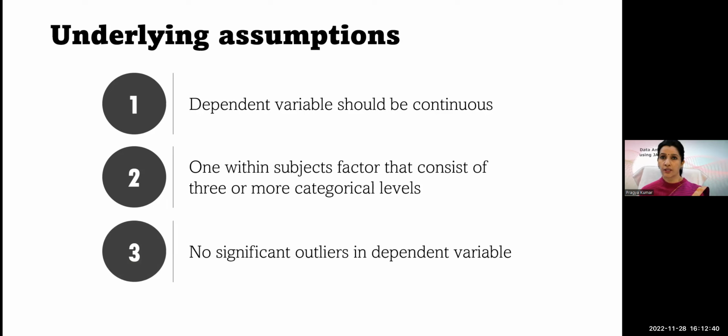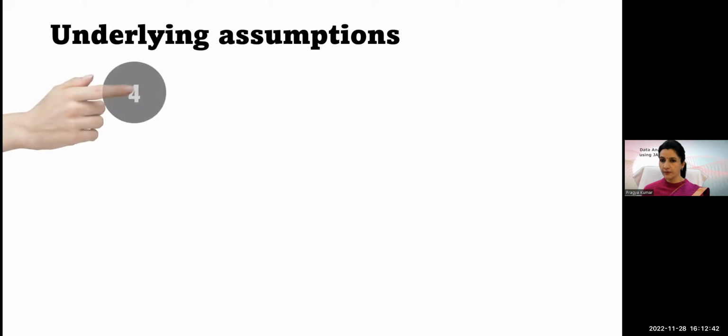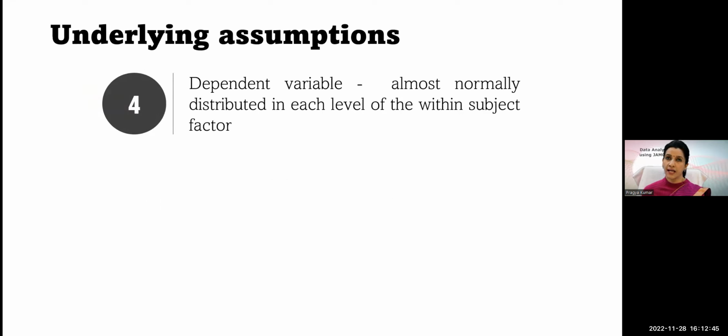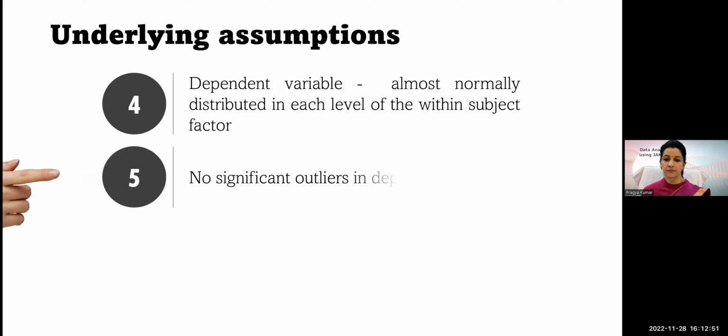There should be no significant outlier in the dependent variable. Again, the dependent variable should be approximately normally distributed in each level of the within subject factor. And there should not be any significant outlier in the dependent variable.